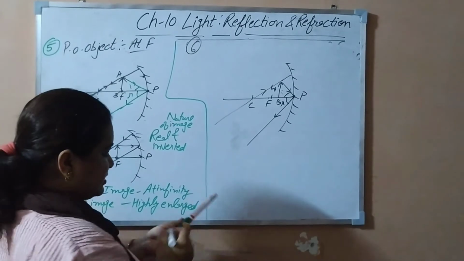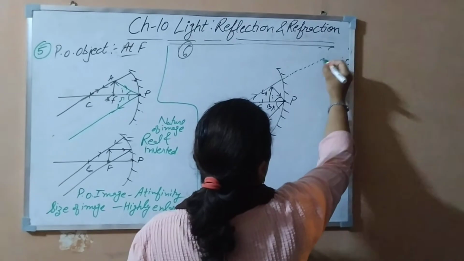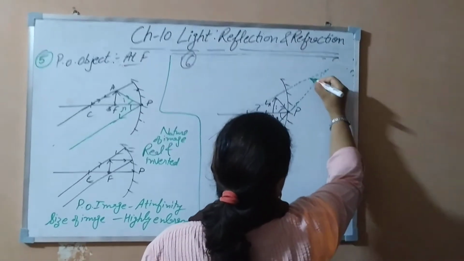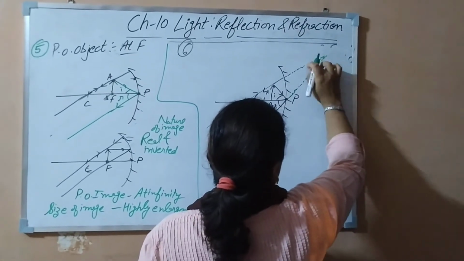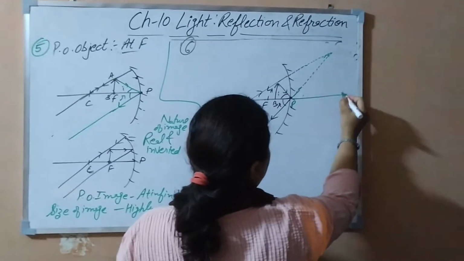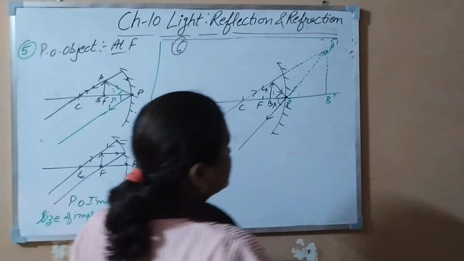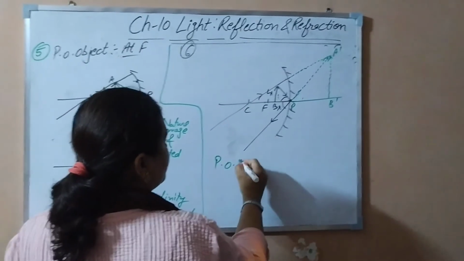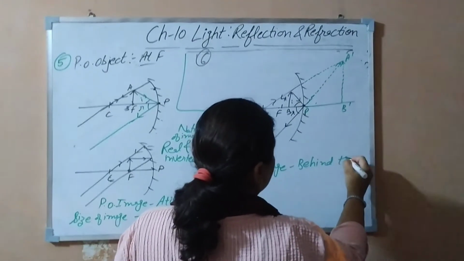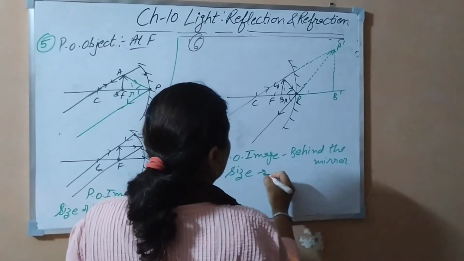So what you are observing? It is diverging on this side. But when we produce it backward, the rays will appear to meet behind the mirror. We have to show it straight. Optics we are studying, so light rays go straight. So where have you got the image of the object? Behind the mirror, A dash, B dash. So where is the position of image? Behind the mirror. And what is the size? It is also enlarged.